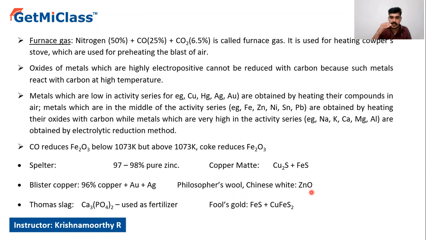Next, German silver. German silver means it contains zinc, nickel, and tin. It looks very similar to silver, but it does not contain any silver element. It is a cheap alloy used for decorative purposes, utensils, and resistance wire also. And fool's gold does not contain any gold particles, but it looks very similar to gold, and that is nothing but ferrous sulfide plus copper, FeS2. This mixture we call fool's gold.